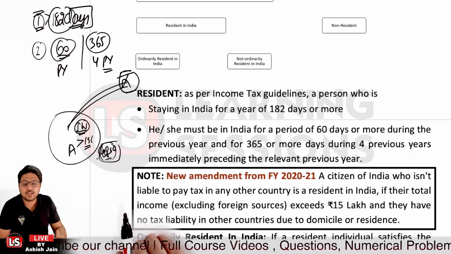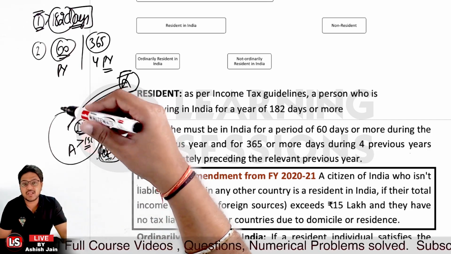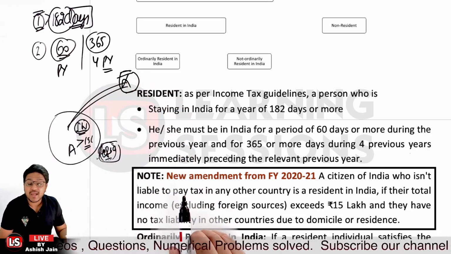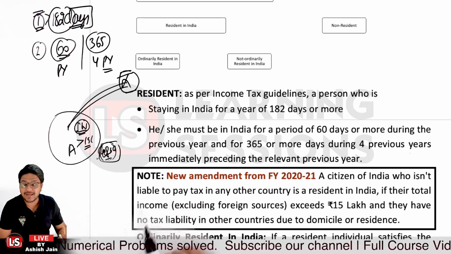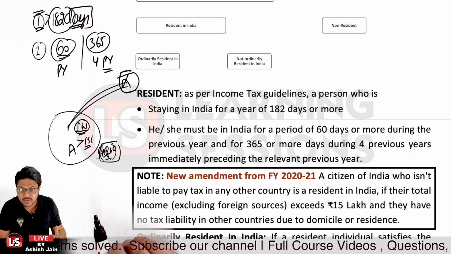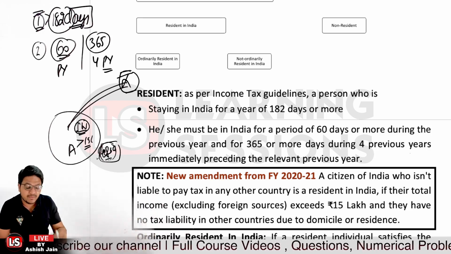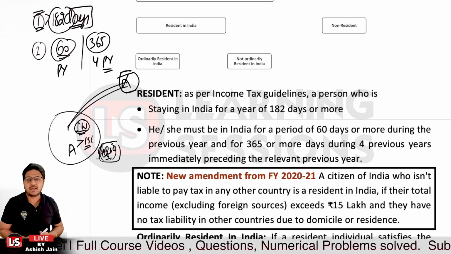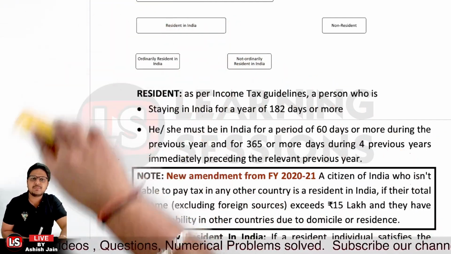Try to understand what happens as per the new amendment. If the person has citizenship in India and no tax liability outside India, and in India the person has total income, excluding income from global or foreign sources, exceeding 15 lakhs per annum, in that scenario the person will be considered a resident in India. Okay, so those are the two conditions we have learned about. These are very important, so please take a note.